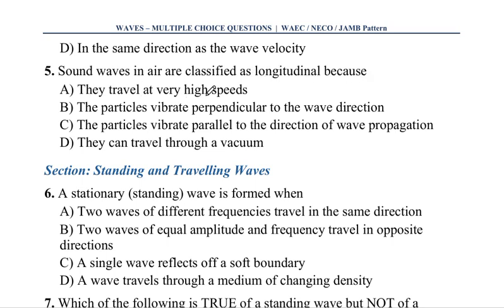Now, the next one, number 5. Sound waves in air are classified as longitudinal because A says they travel at a very high speed. B says the particles vibrate perpendicular to the wave direction. C says the particles vibrate parallel to the direction of the wave propagation. D says they can travel through a medium. The answer to this question is C. A longitudinal wave always vibrates parallel to the direction of the wave, and a sound wave is an example of a longitudinal wave. Very important.